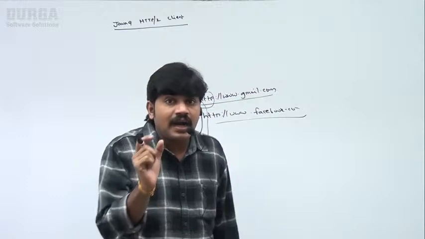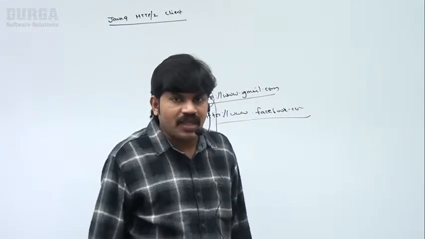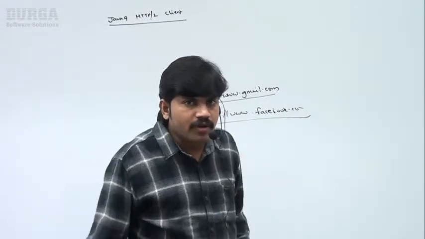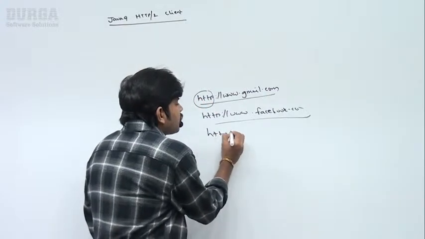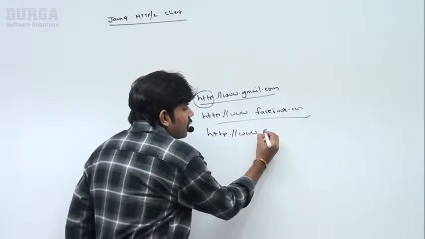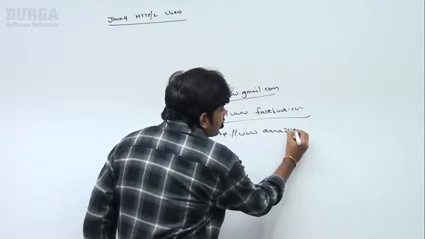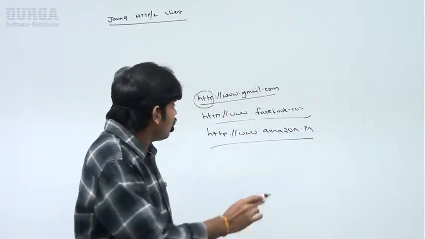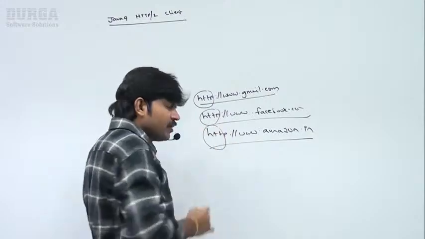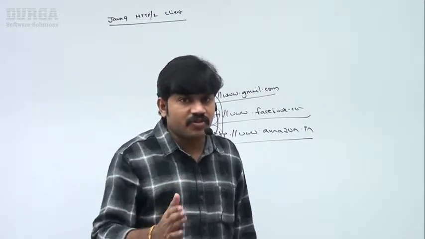I want to order an item on Amazon, to buy a new book. Then automatically http://www.amazon.com or .in, you are going to click. All these things are HTTP requests only.